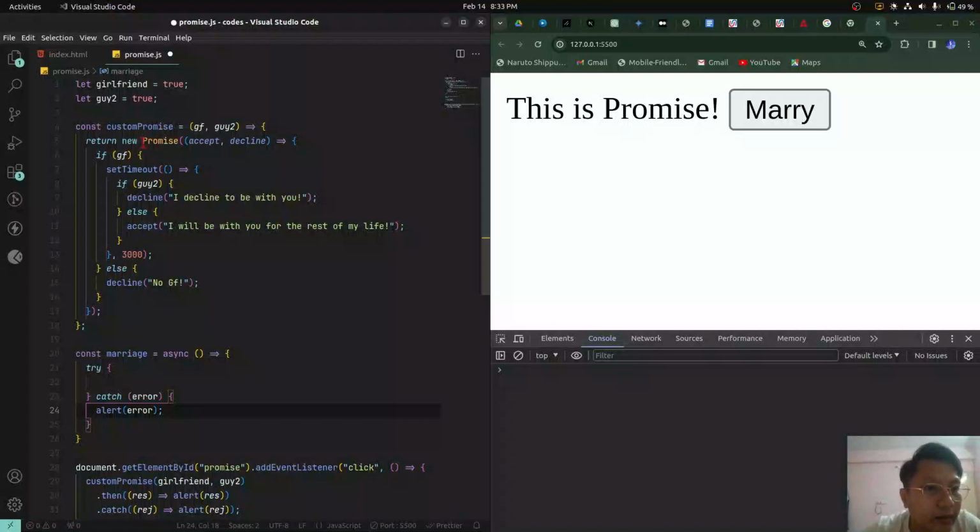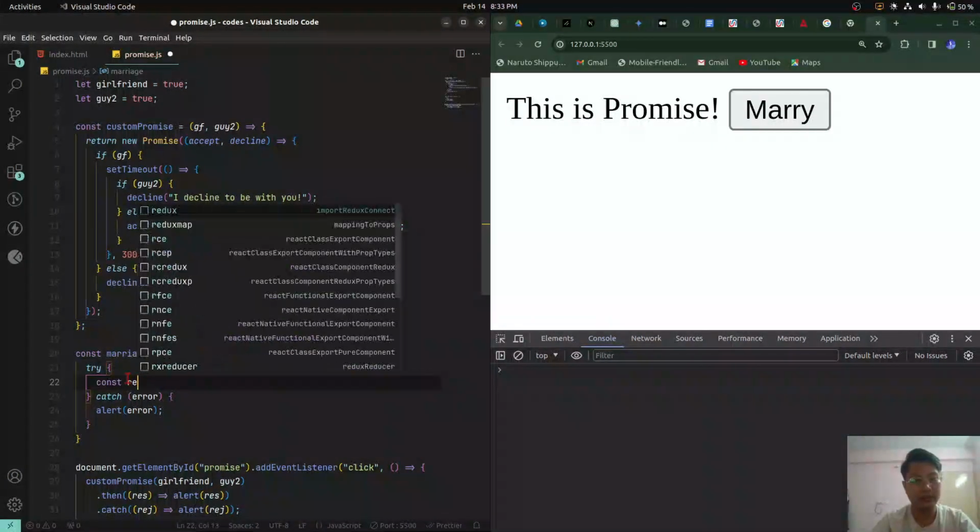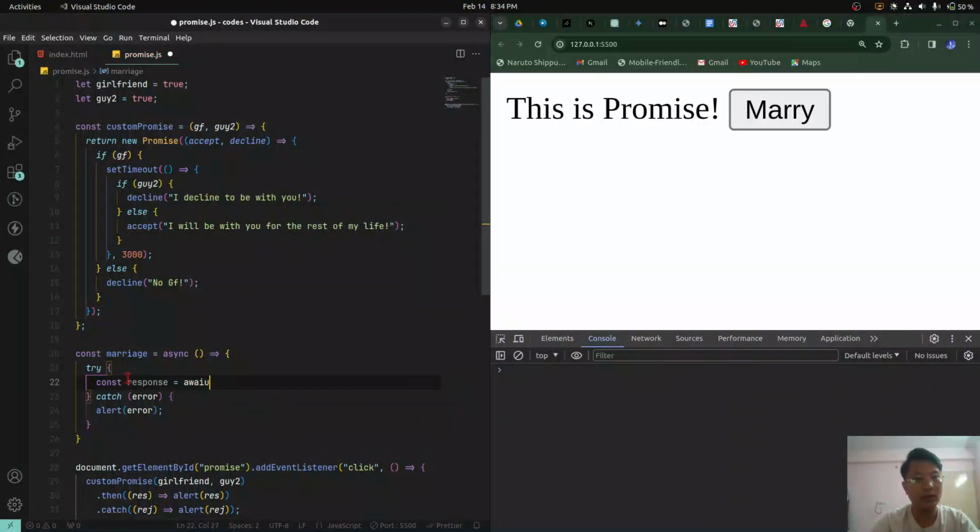All right. This promise will return whatever is inside of these, and those will be returned by the custom promise. And this custom promise function will return us the response here, like this, const response, and we say await, because you have to wait for this function to be completed, otherwise you cannot really get married, right? So you have to wait for this function.